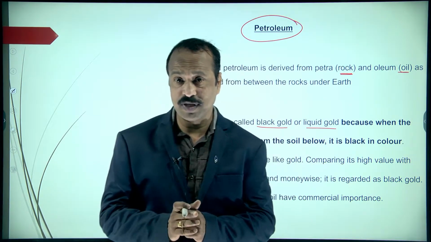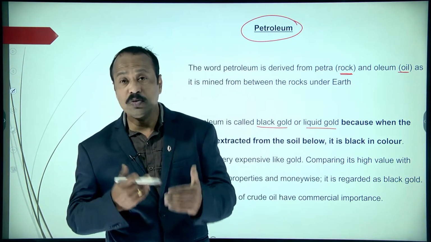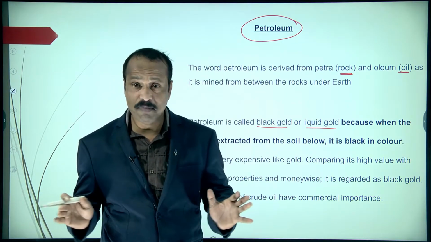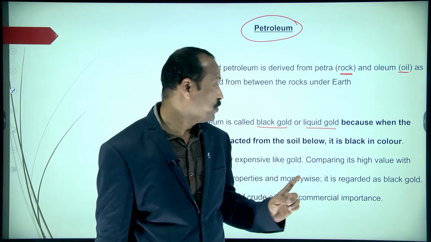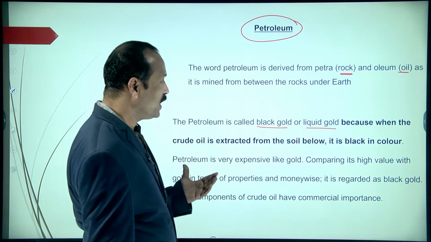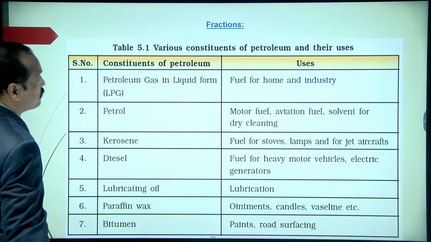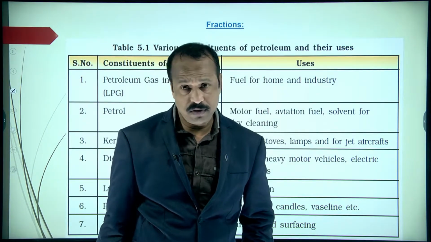Already we discussed that exhaustible resources are those which, when used over a period of time, can be completed, so they will be diminished and vanish from the earth. So it is black gold or liquid gold. How it forms and how it will be extracted, that we are going to discuss today.